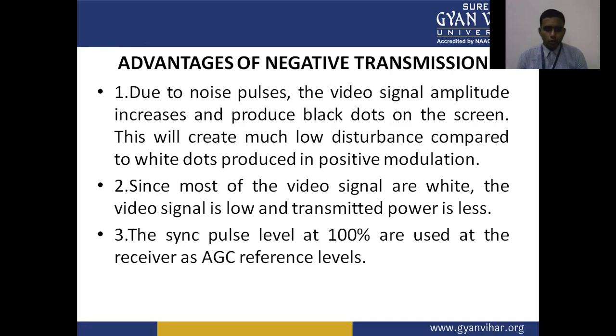Since most of the video signal is white, the video signal is low and the transmitted power is less. The sync pulse level at 100% is used at the receiver as the AGC reference level.